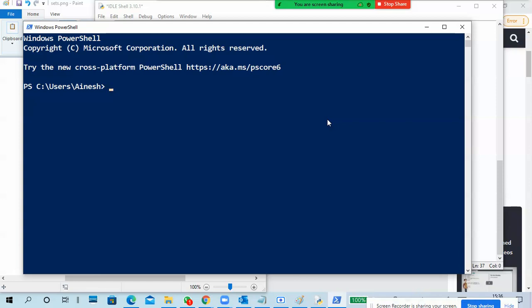Okay, so this is PowerShell. I opened the PowerShell window directly from CMD. Now I will give some commands like Get-Disk.